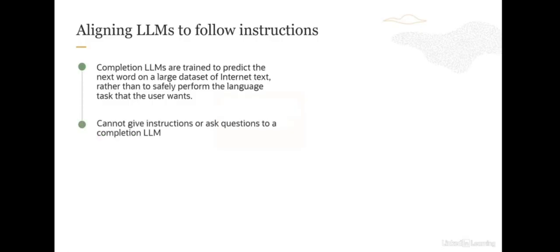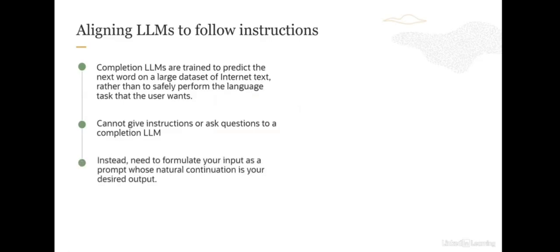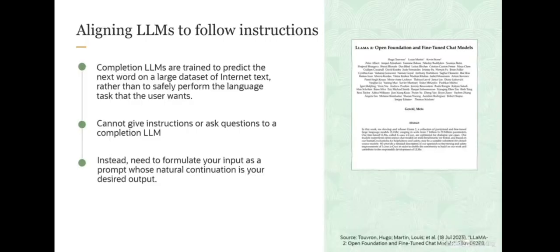So if this is the case, then the way completion LLMs are trained, they are trained to predict the next word on a large data set of internet text, rather than to safely perform the language tasks that the user wants. So you cannot give instructions or ask questions to a completion LLM. Instead, for every prompt, you need to formulate your input as a prompt whose natural continuation or completion is your desired output. Now, this is not practical, and this is not how large language models work.